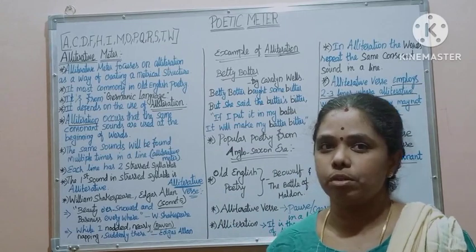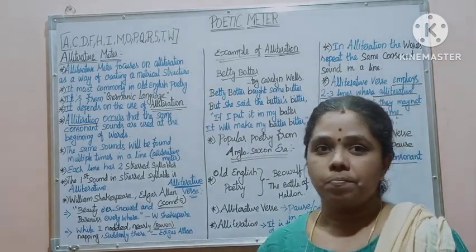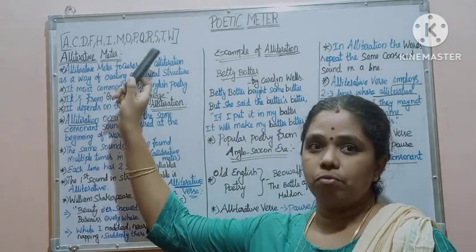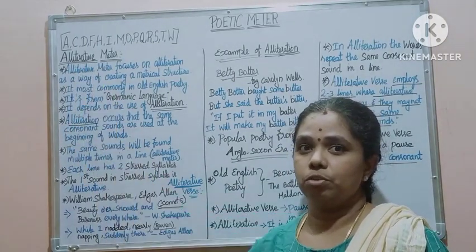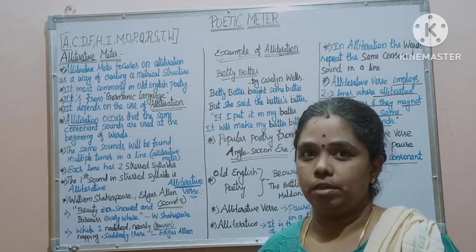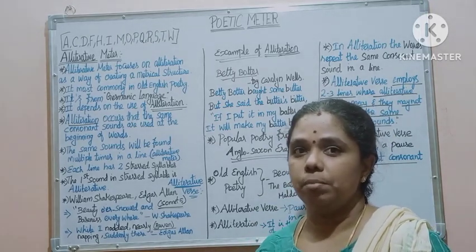Let's discuss the topic of poetic meter. We can continue with the types of poetic meter. From the short forms in the previous lesson, the next topic is alliterative meter. Alliterative meter mainly focuses on alliteration to create a metrical structure.